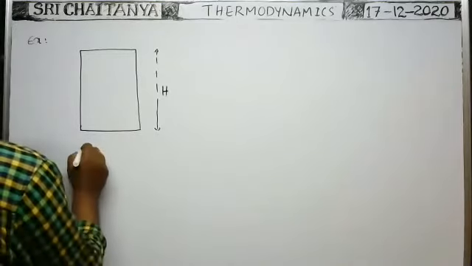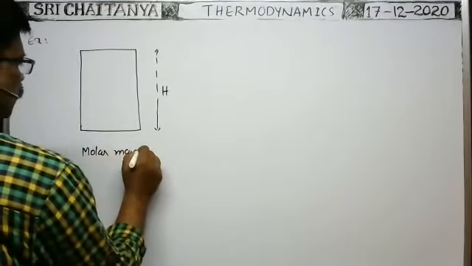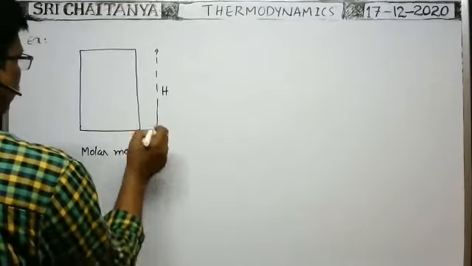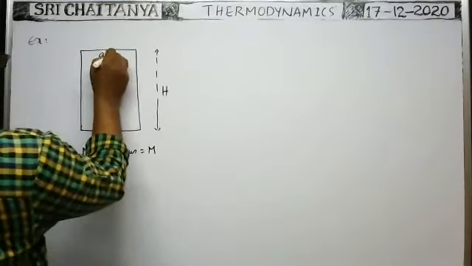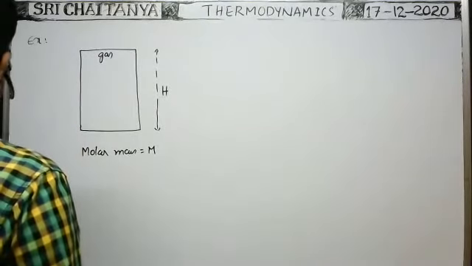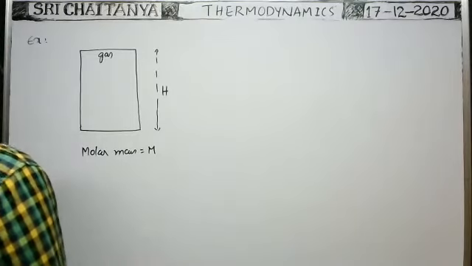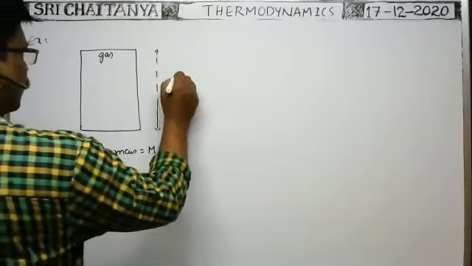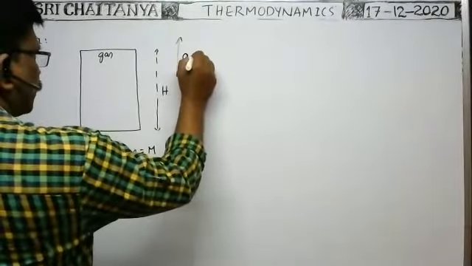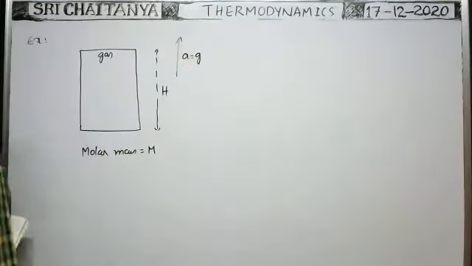Molar mass means molecular weight, so molar mass is called capital M. Here, gas is enclosed in the cylindrical vessel having molar mass capital M in a vertical tube of height capital H, closed at both ends. The tube is accelerating vertically upwards with acceleration g.